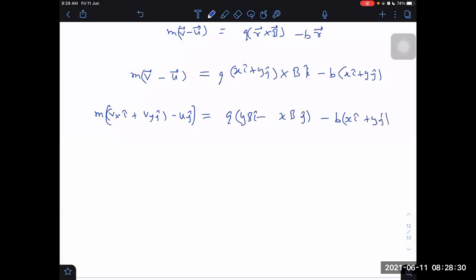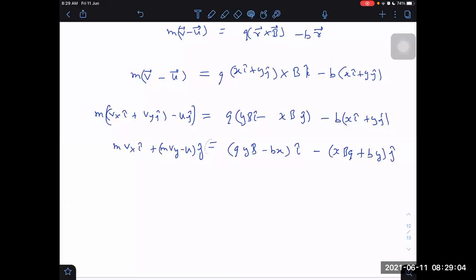Now take the i cap components together. q will be minus yb minus xp... minus we can take common. Qxp, x b into q plus by, plus b by. y along j cap, and this side we have just m into vx along i cap and m into (vy minus u) along j cap.